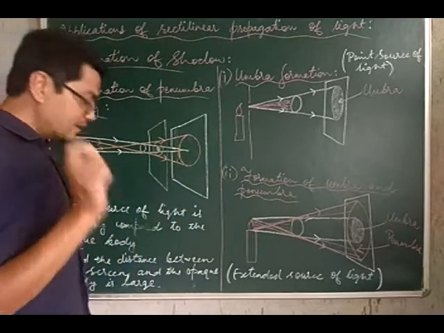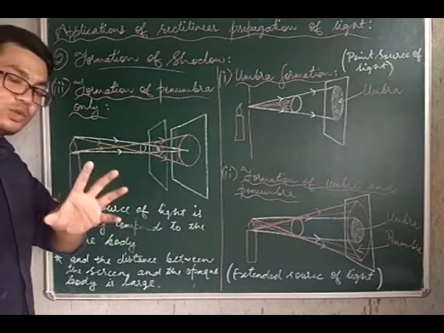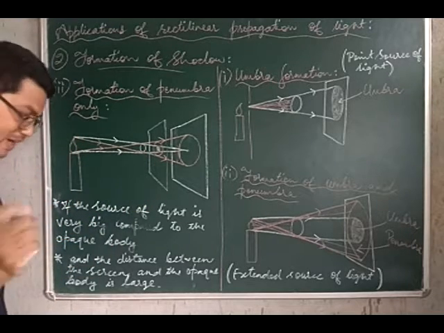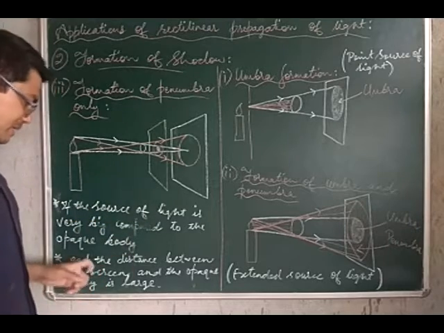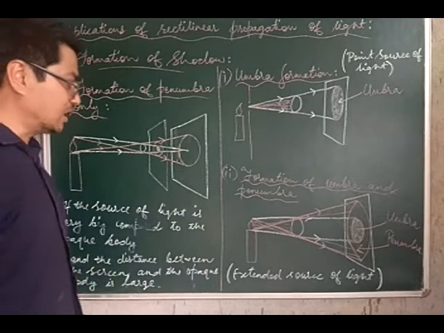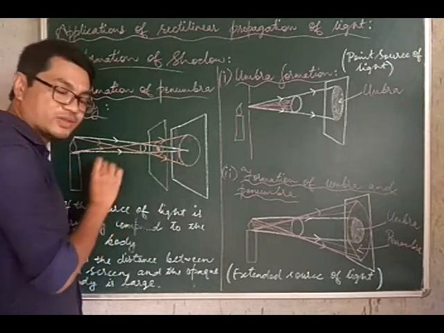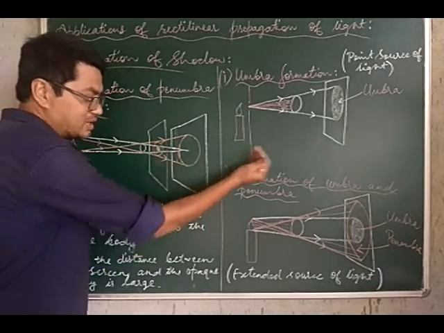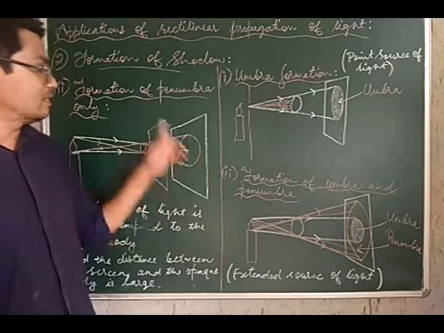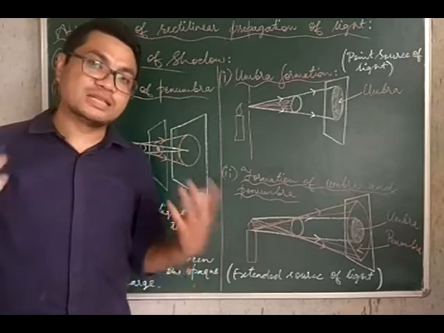Now, therefore, for penumbra only to be formed, this is the case where you only get to see a penumbra, no umbra. This is true when the source of light is much bigger compared to our opaque body, and the distance between the screen and the opaque body should also be large, because when the opaque body and the screen are very close to each other, you get to see a small umbra region. But if you go on taking the screen farther away from the object, your umbra region completely disappears.